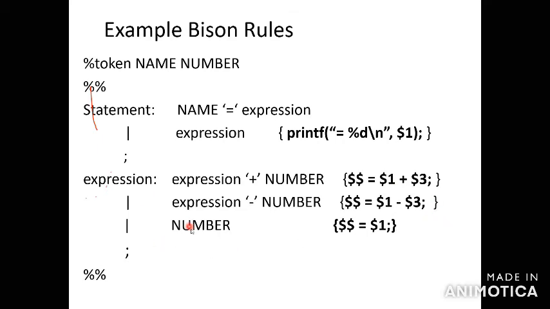What is the third alternative? Number. So expression equals number. Here only one production is there, with no plus symbol and no other body, only number. So $$ = $1;. So this is the translation rule section. Now you have an idea.